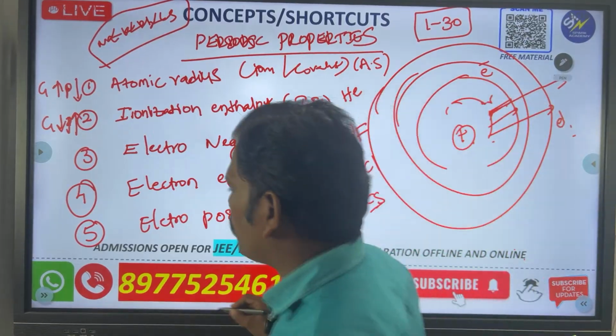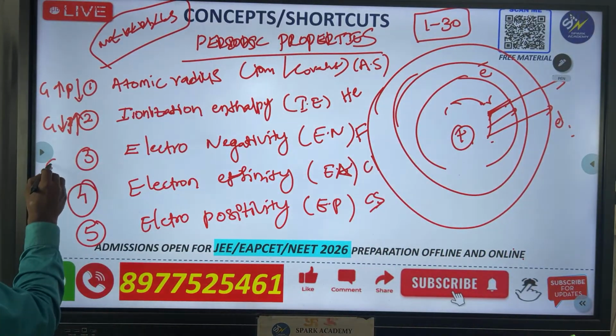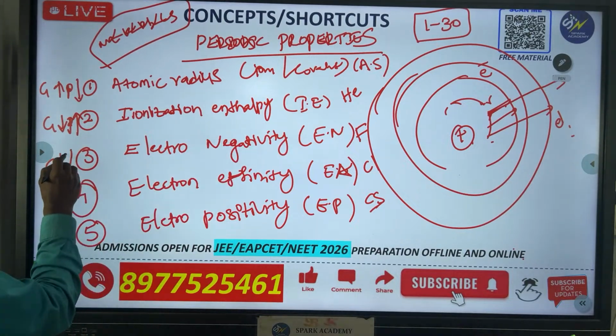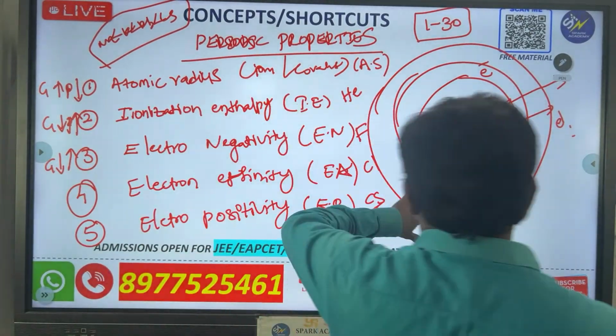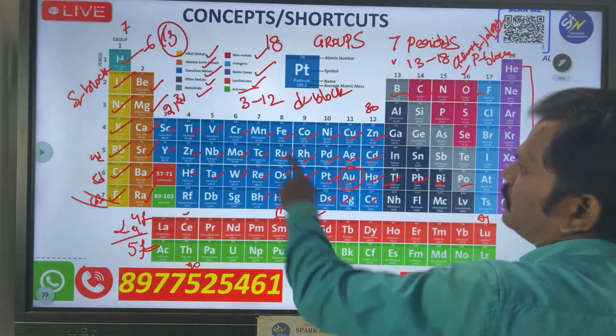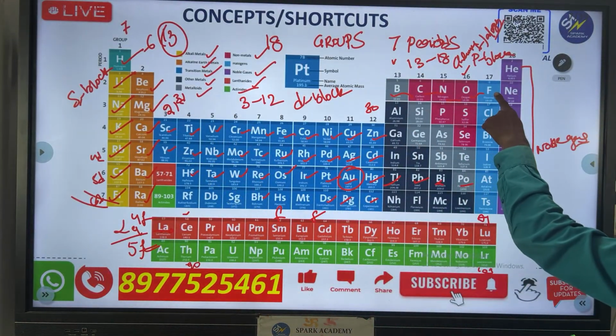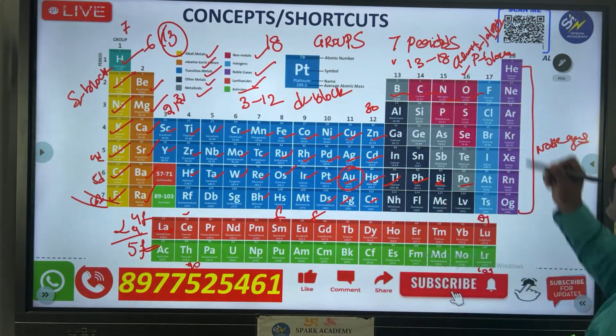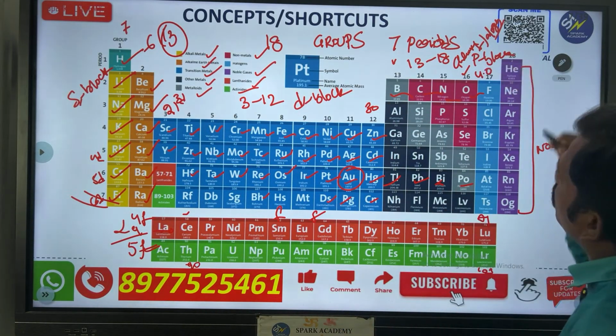So here, from top to bottom in groups, what will happen? Electronegativity decreases, and in periods it increases. See that? That's why you can observe this. Here you can observe fluorine is on the right side, from left to right. What will happen? This is the highest one, 4.0 is there.